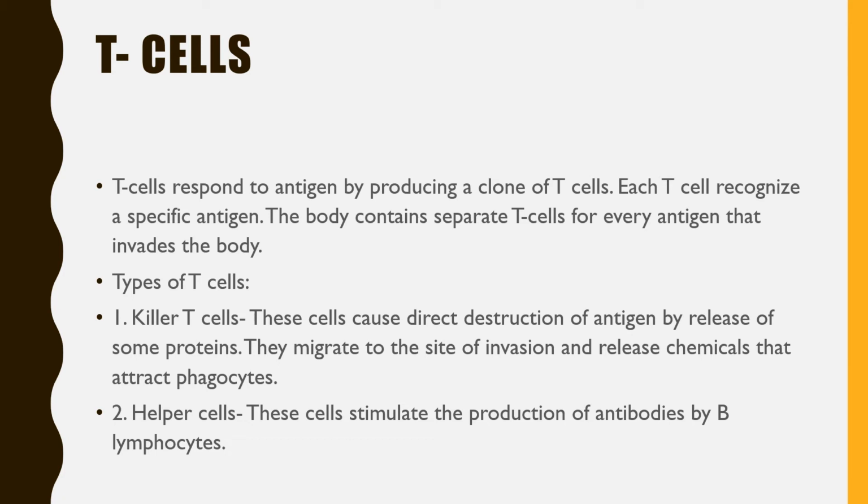Phagocytes are the cells which eat up the pathogens. The second type of cells are helper cells. As their name suggests, these cells stimulate the production of antibodies by B lymphocytes.